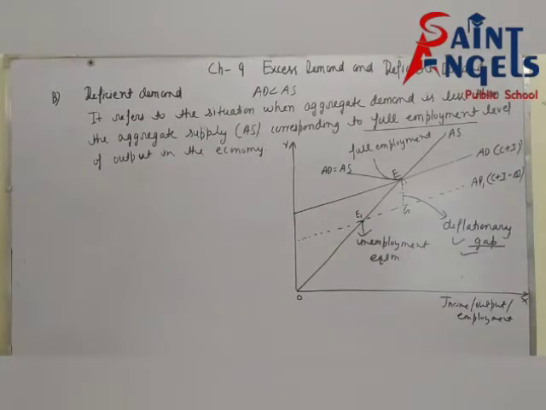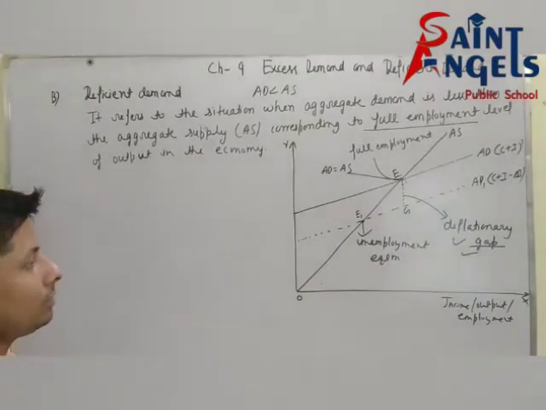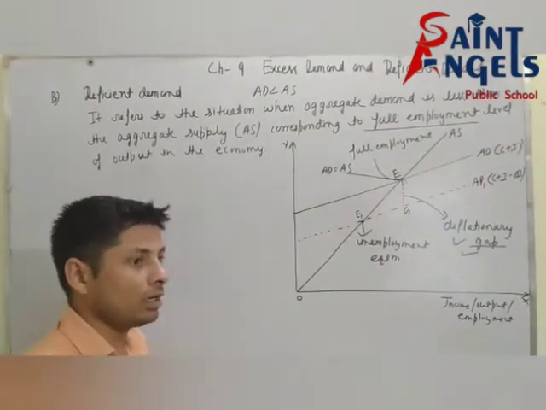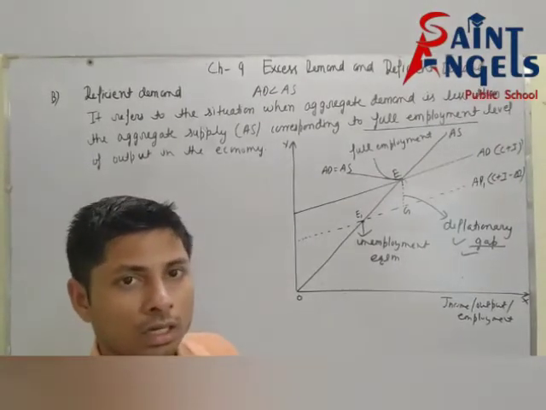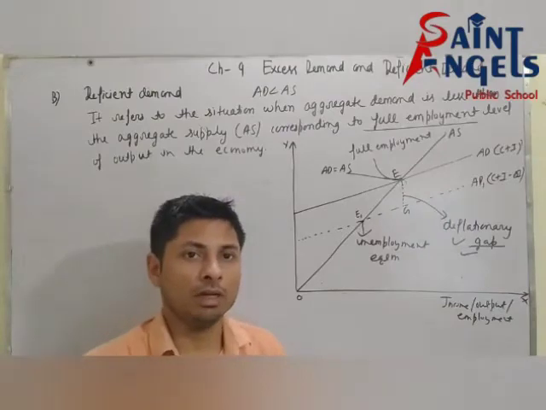See, after this, how will you explain that output will decline, income level will decline, employment level will decline, general price level will decline?